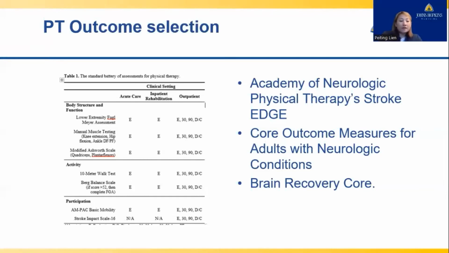So for example, if a patient achieved a score of greater than 52 on the Berg Balance Scale, clinicians were instructed to administer the functional gait assessment to improve detection of higher level balance deficits. Similarly, measures have floor effects, requiring flexibility for lower level patients. So for example, if a patient scored 0 on the first 5 items of the Berg Balance Scale, they were given 0 for the total score, and this will be further tracked across the continuum.